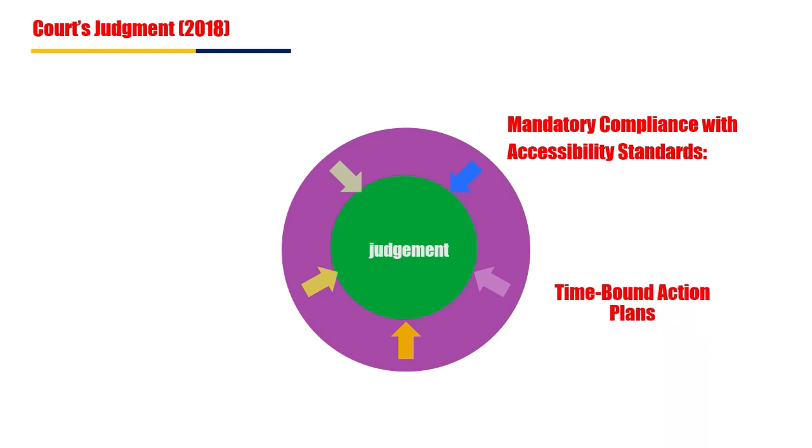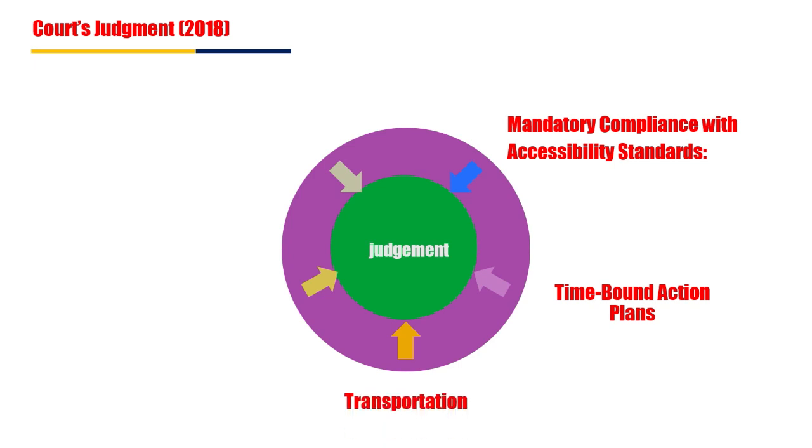And also we need time-bound action plans. Authorities were instructed to prepare a time-bound action plan to achieve accessibility in a phased manner. New public buildings must adhere to accessibility norms immediately, and existing buildings must become accessible within stipulated time frames.